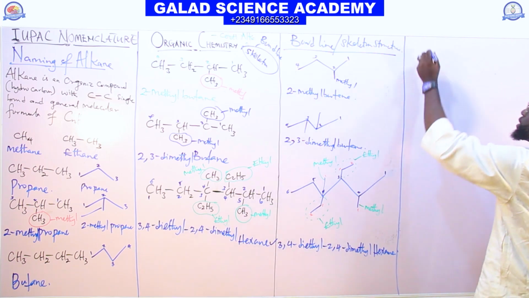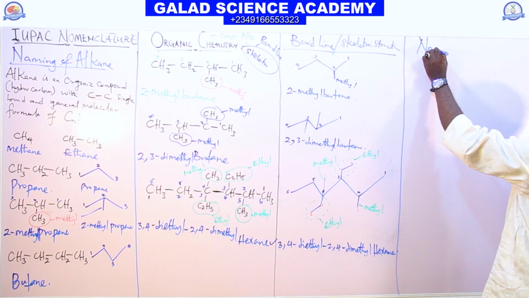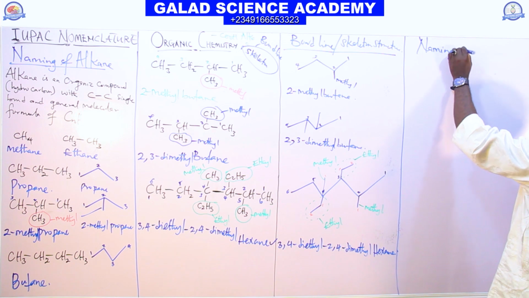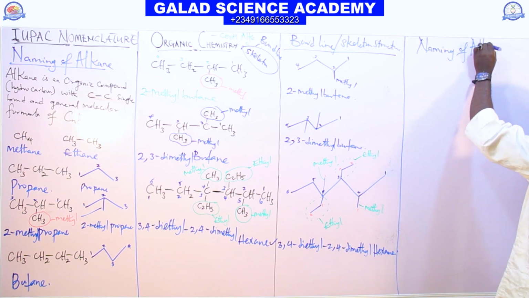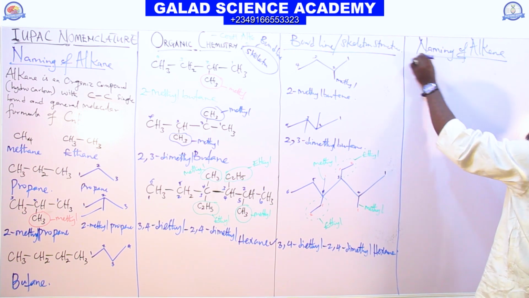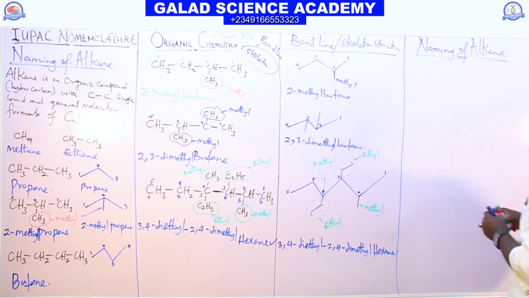So the next one is nomenclature, naming of alkene. So the naming of alkene.